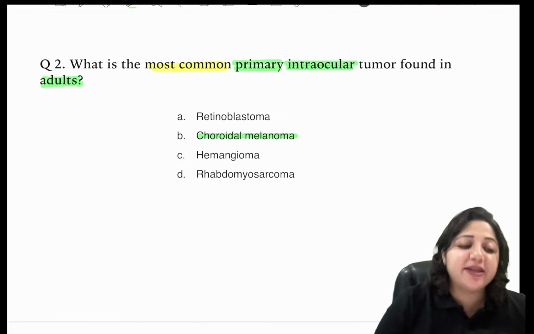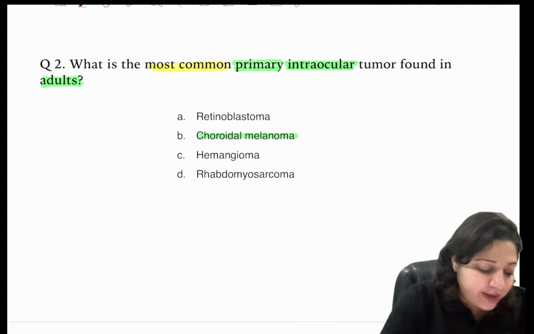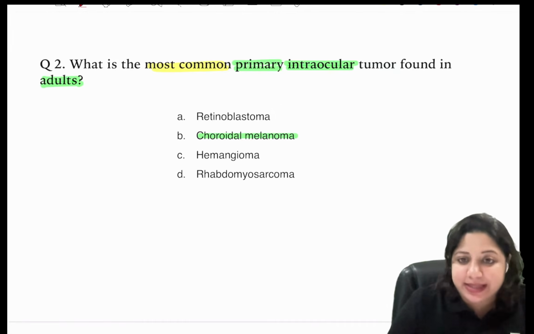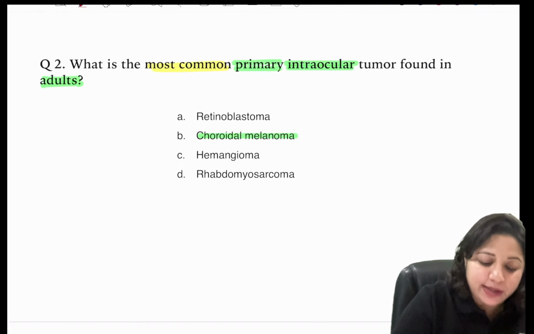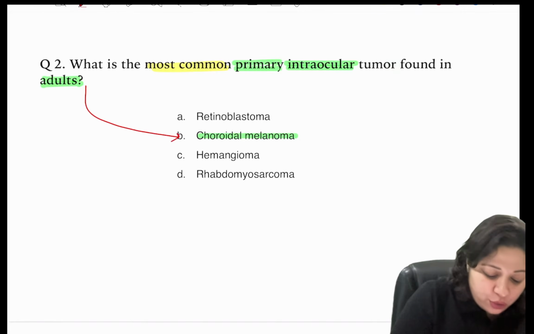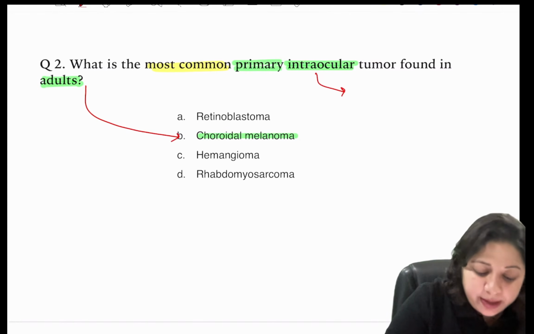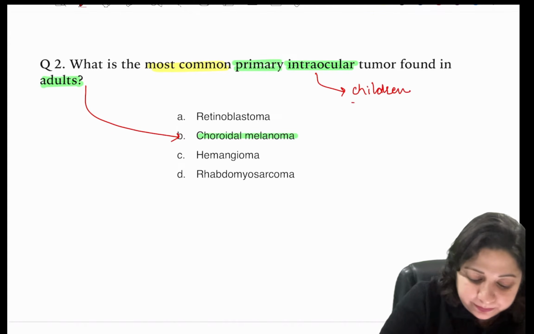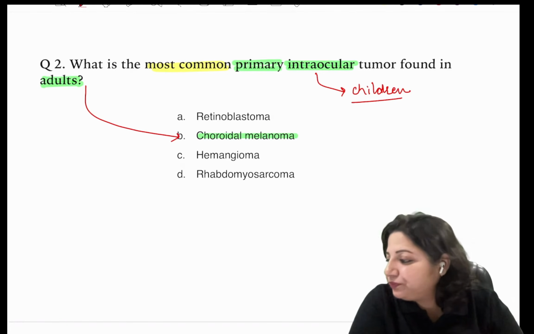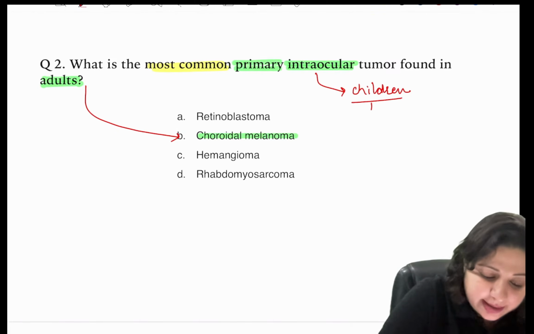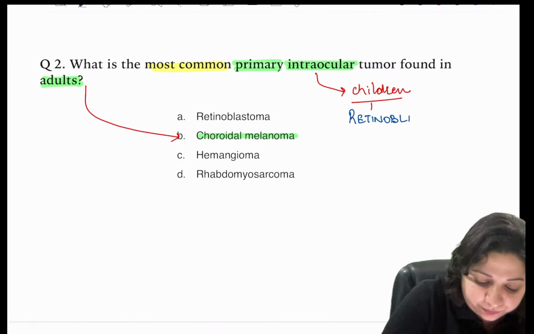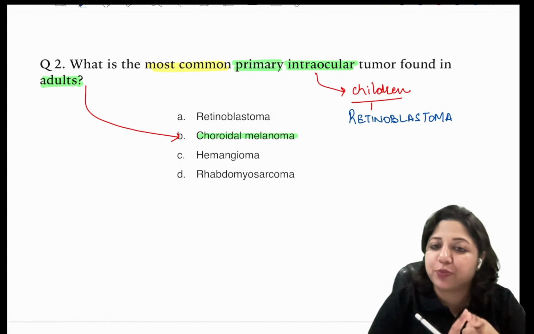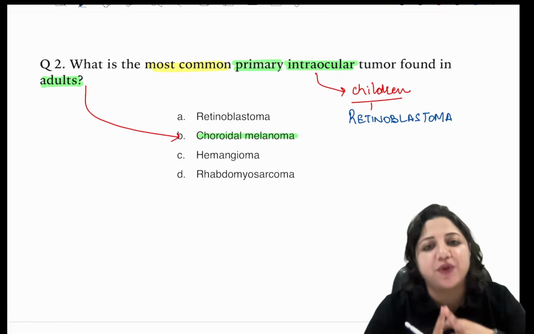But let's see what are the most commons that we need to know. The most common primary intraocular tumor in adults is choroidal melanoma. The most common primary intraocular tumor in children is, yes, retinoblastoma.